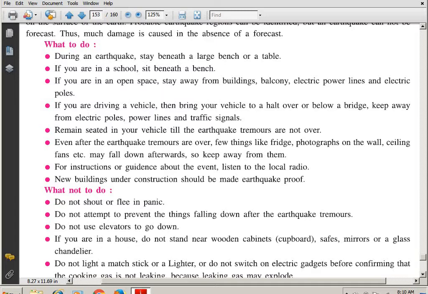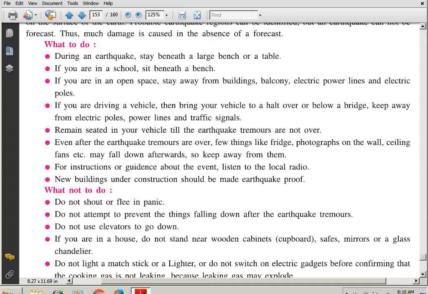Remain seated in your vehicle till the earthquake tremors are over. So remain sitting in the vehicle till you stop feeling the movements of the earthquake, do not move. Okay?